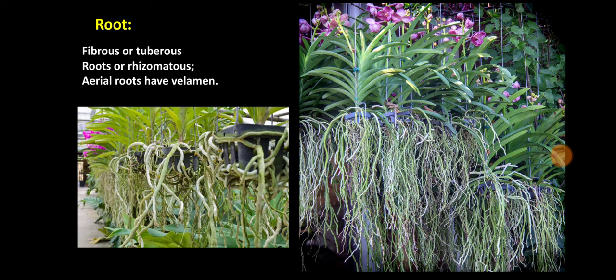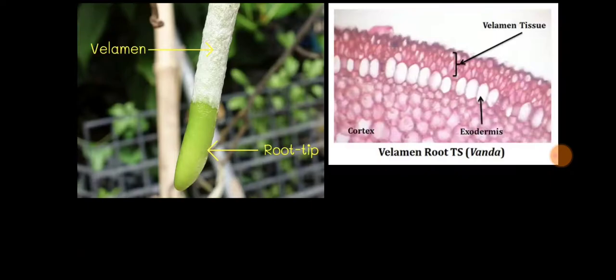Then root of Orchidaceae. Orchidaceae possesses fibrous, tuberous or rhizomatous roots. Aerial roots have velamen tissues. This velamen tissue plays an important role in absorption of moisture from the atmosphere. So here you can see the transverse section of velamen tissue in case of Vanda.